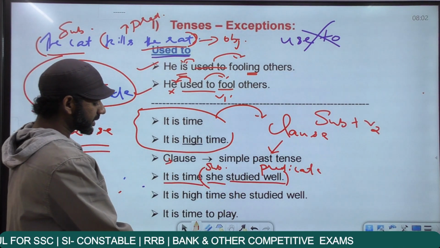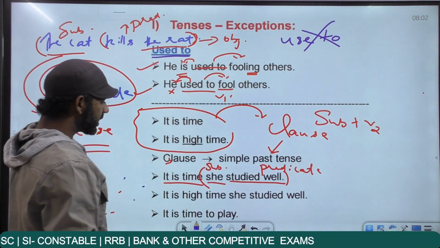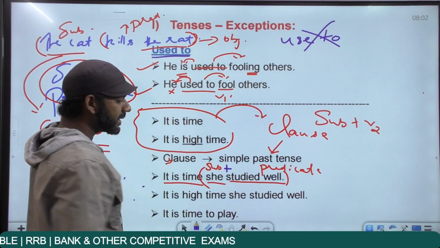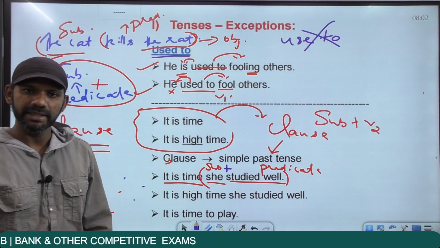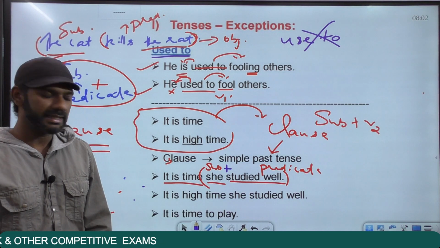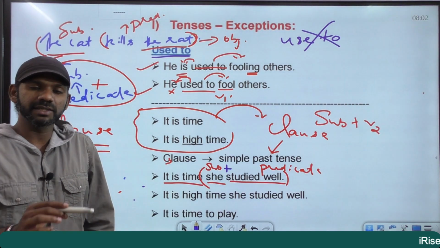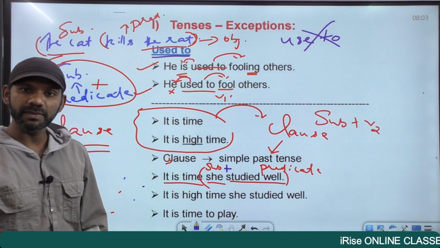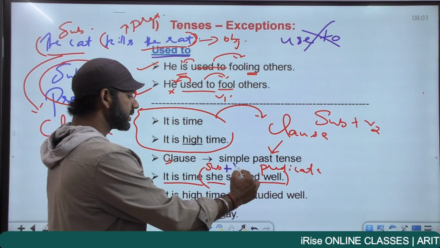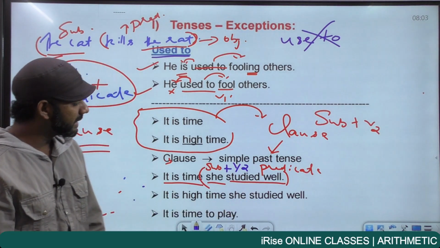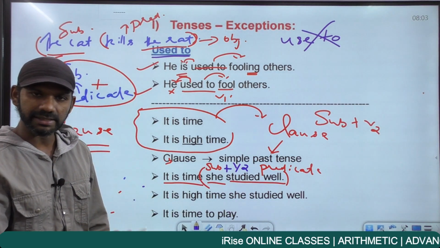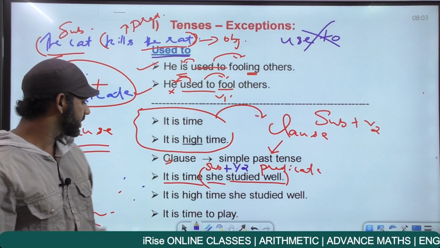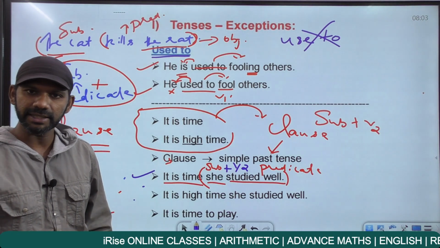Come to the clause that appears after it is time. She studied well. The subject here is she plus studied is both V2 and V3. It is study, studied, studied. There's nothing like subject plus V3. There's no such structure. We did not discuss any such structure in tenses. It's always subject plus V2. So studied in this statement is in the V2 form and subject plus V2 is simple past tense. It is time followed by a clause and that clause is in the simple past tense. This statement is grammatically correct.